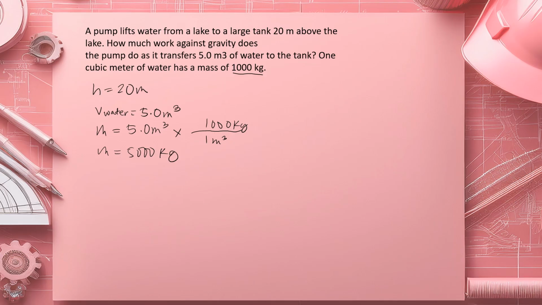Analyzing the problem, it says work against gravity. So work against gravity is the potential energy. So work here is mgh. Mass is 5,000, multiplied by 9.8 meters per second squared, multiplied by the height, which is 20 meters.